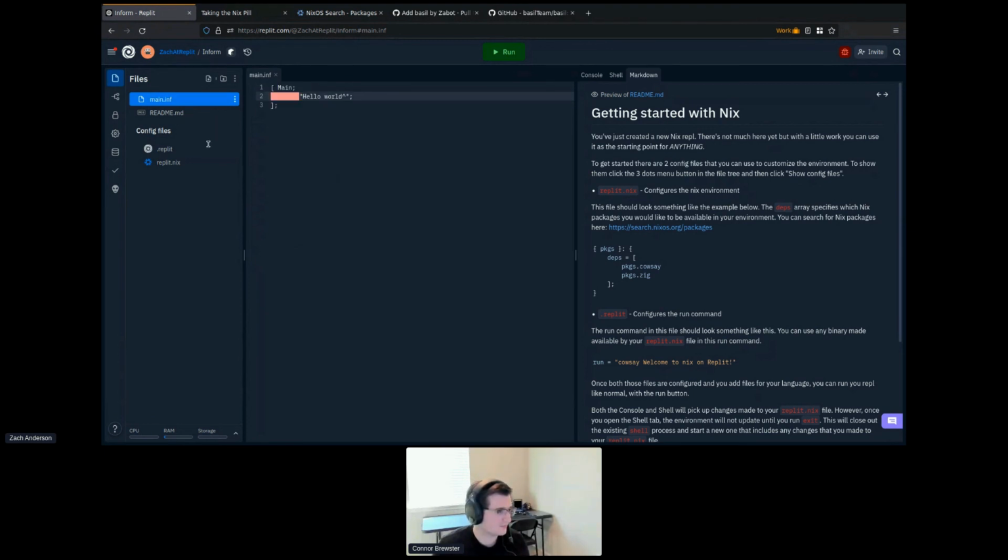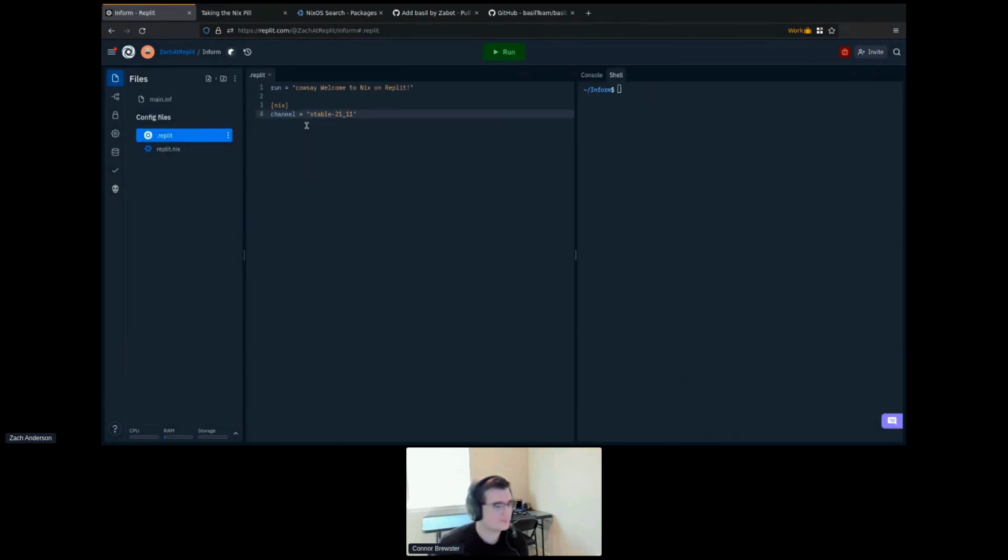Now, Inform has a two-step compilation process. So we're going to have to use that compile command. So we're going to say when you compile an Inform REPL, you run inform on main.inf.